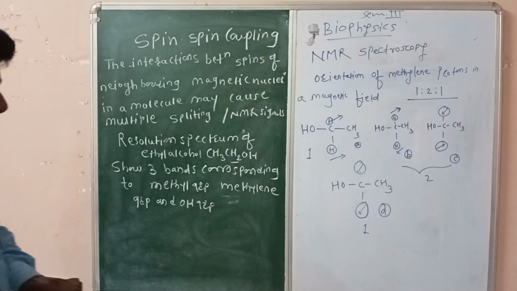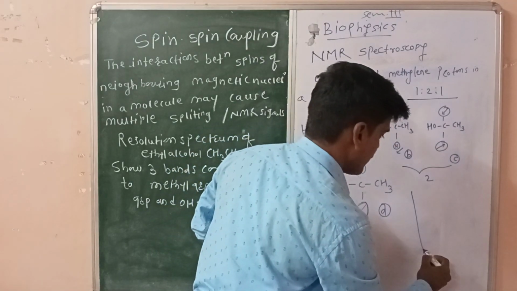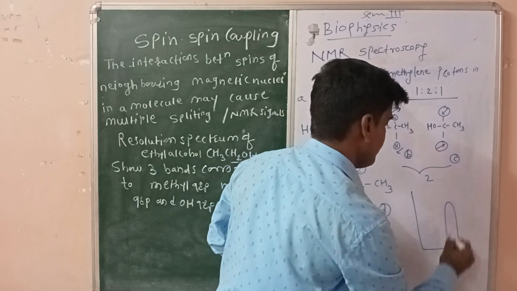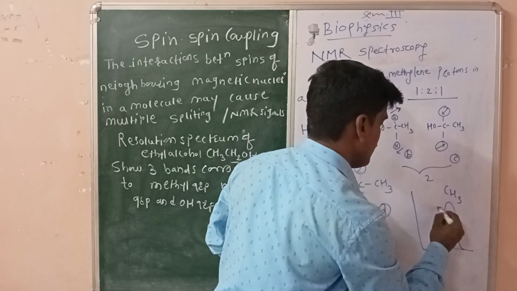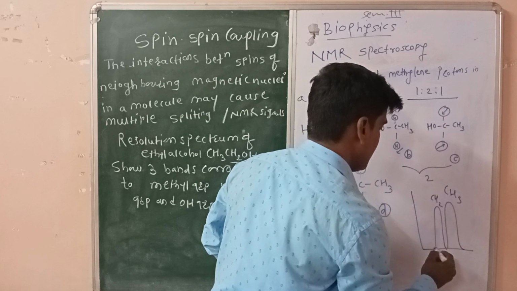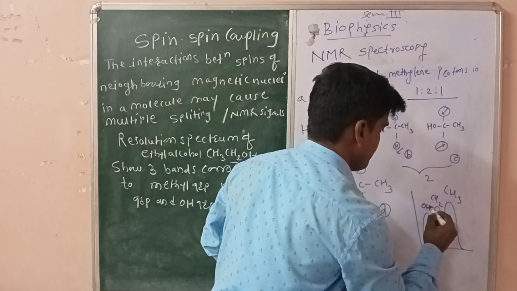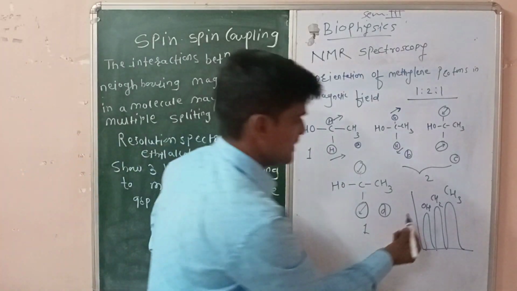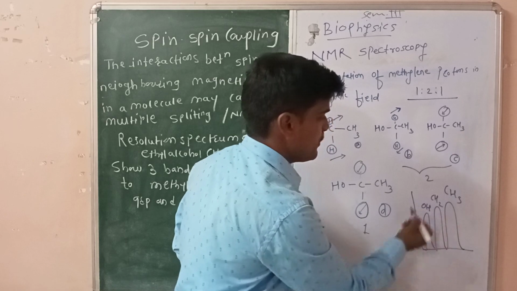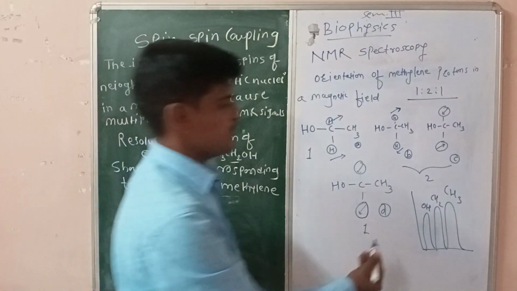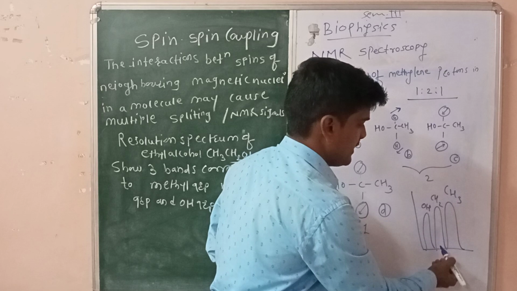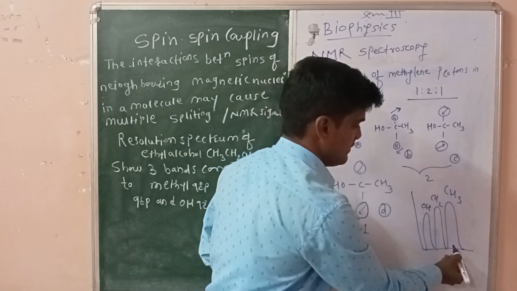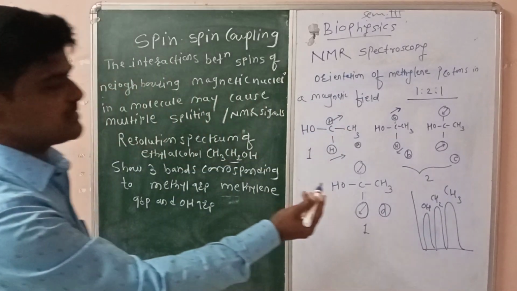In low resolution, if one takes the spectra for this ethyl alcohol, there is one signal for the methyl group, another for the methylene group, and the last one for the hydroxyl group. This spectrum appears here because in the hydroxyl group the electronegative atom oxygen is responsible for shielding the proton, and these two, as compared to the hydroxyl group, are not shielded that much. So the spectra looks like this.